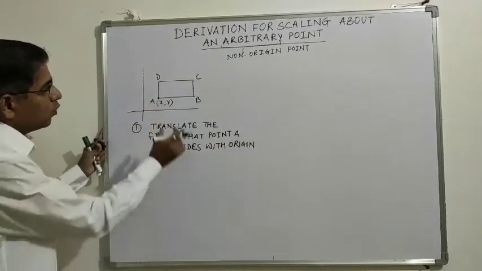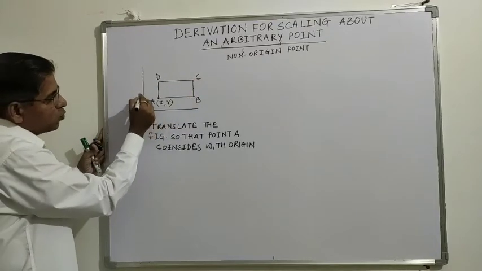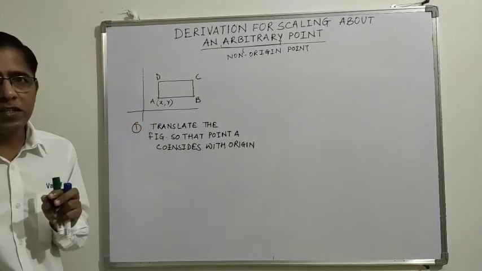We need to translate the entire figure so that point A coincides with the origin.